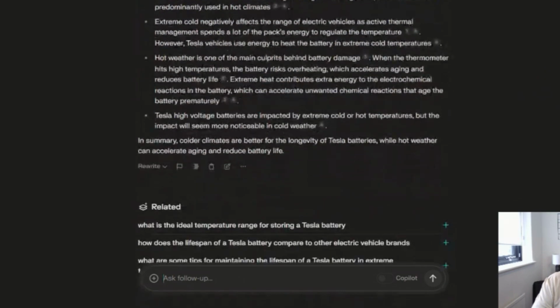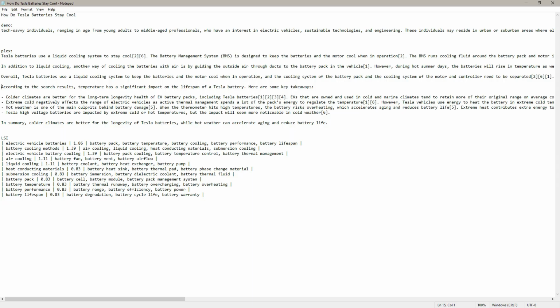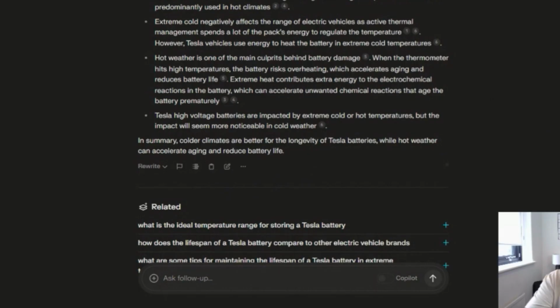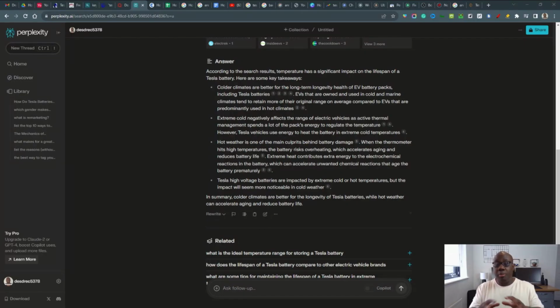It gives us more information here. Again, what I'm going to do is copy to clipboard, and we're going to put this into the notepad as well and remove these citations. So you can see what we're doing here. We're basically gathering a lot of context for our outline, which would then help us write the article.